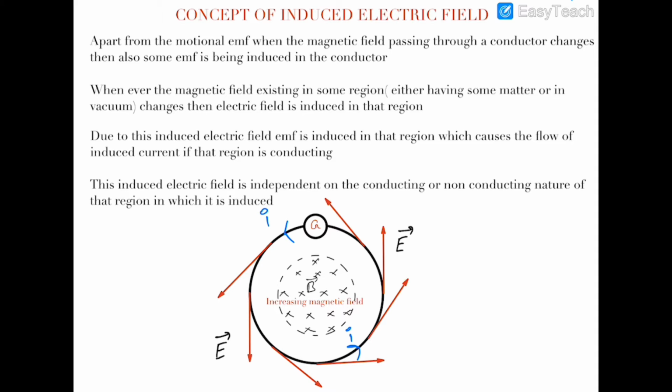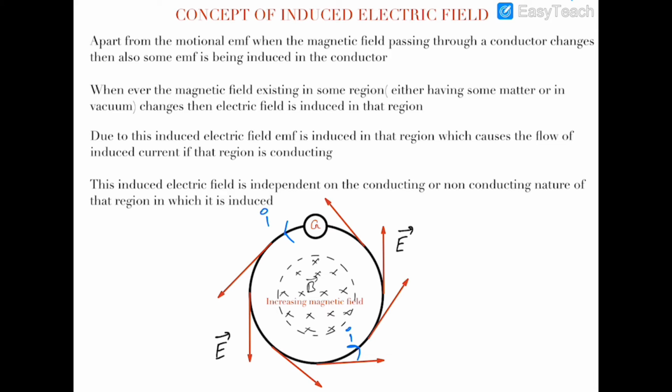This induced electric field is also independent of the conducting or non-conducting nature of that region. I have already told you that irrespective of whether the region in which the electric field is being induced is conducting, non-conducting, or vacuum, the electric field will be induced if the magnetic field associated with that region is time dependent.